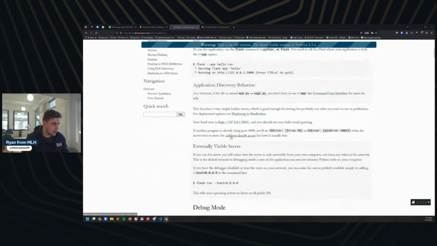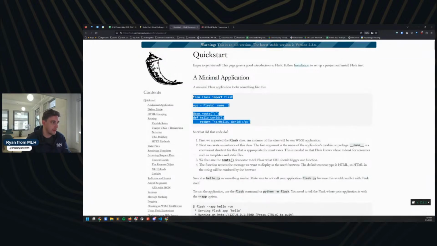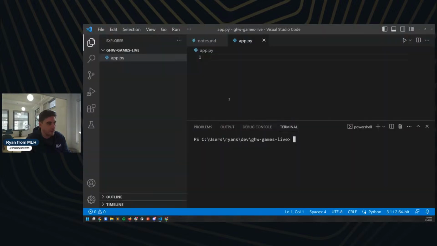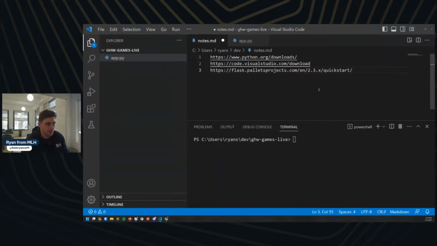Okay, so I'll post this link for everybody. Oh, well, let's actually go to the latest version. There you go. I'll post this link for everybody, and I will put it in our notes doc as well. So we have that. We're going to use the Flask quick start. If you're not familiar with Flask, it's a microservice framework for Python, and it's going to make a host for us. It'll host a website for us, either locally on our machine, or we can run Flask on a cloud machine to make it accessible for other people.